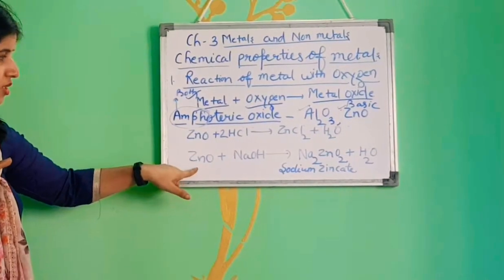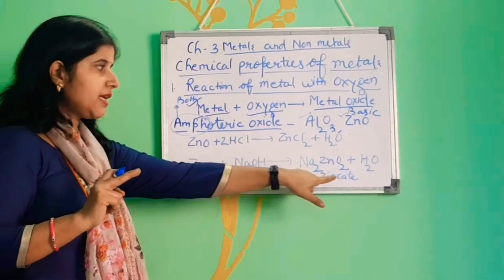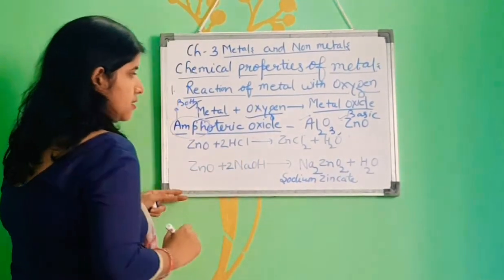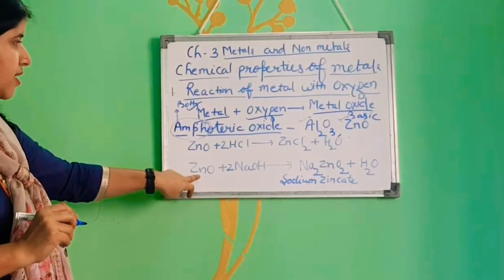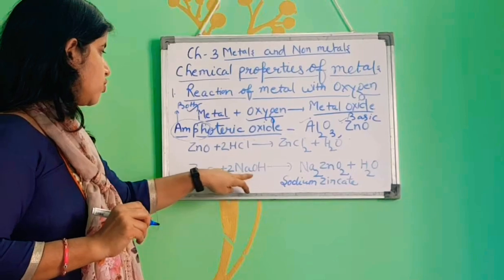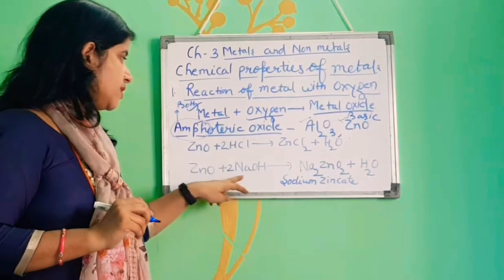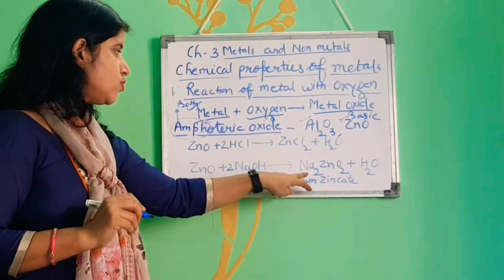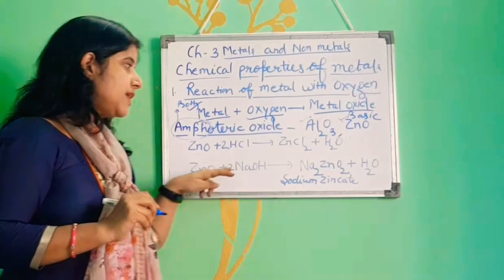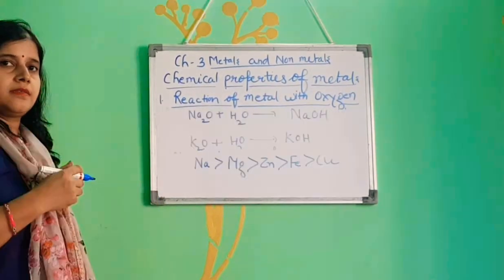Now come to this reaction. Zinc oxide, sodium hydroxide, sodium zincate and water. Now if we put 2 here, zinc number of atoms is 1 here, here is 1. Oxygen 1, and 2 here, 2 plus 1 is 3, 2 plus 1 is 3. Sodium 2 here, sodium 2 here. Hydrogen 2 here, hydrogen 2 here. So it is balanced. Amphoteric oxide, second example of amphoteric oxides.